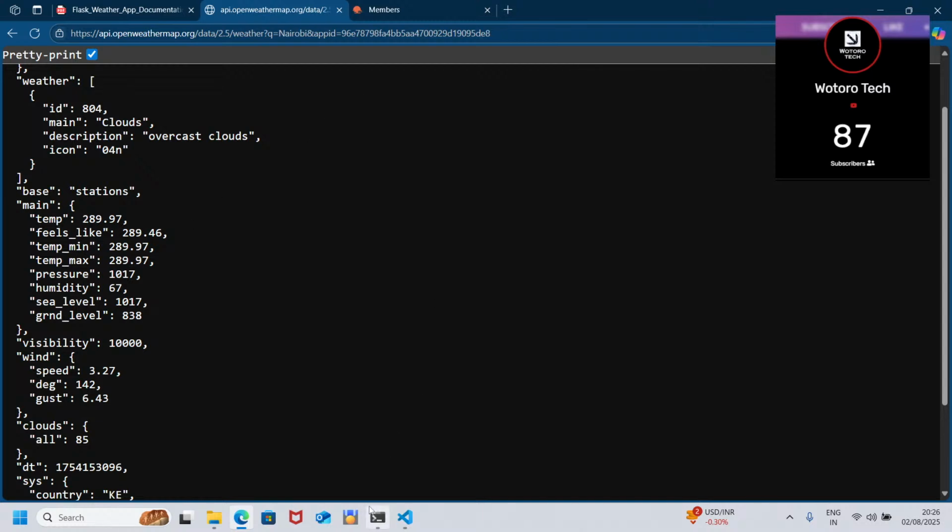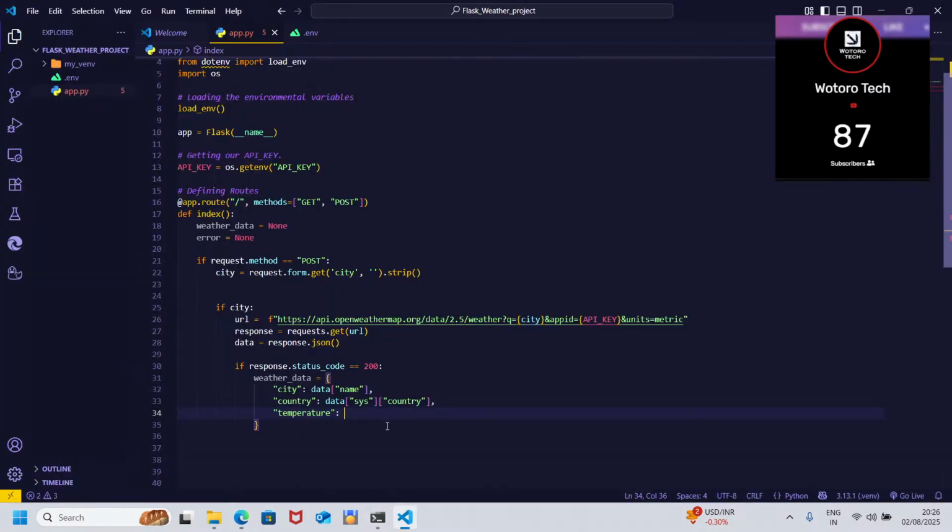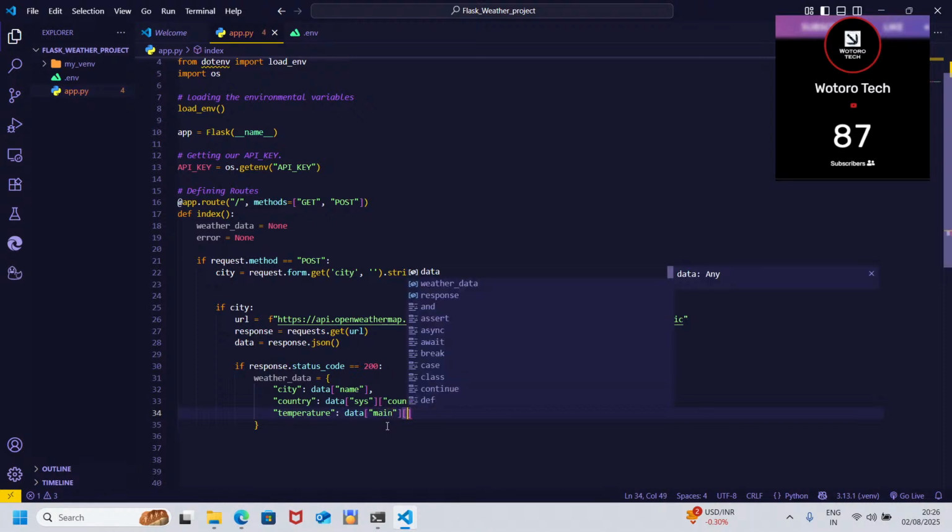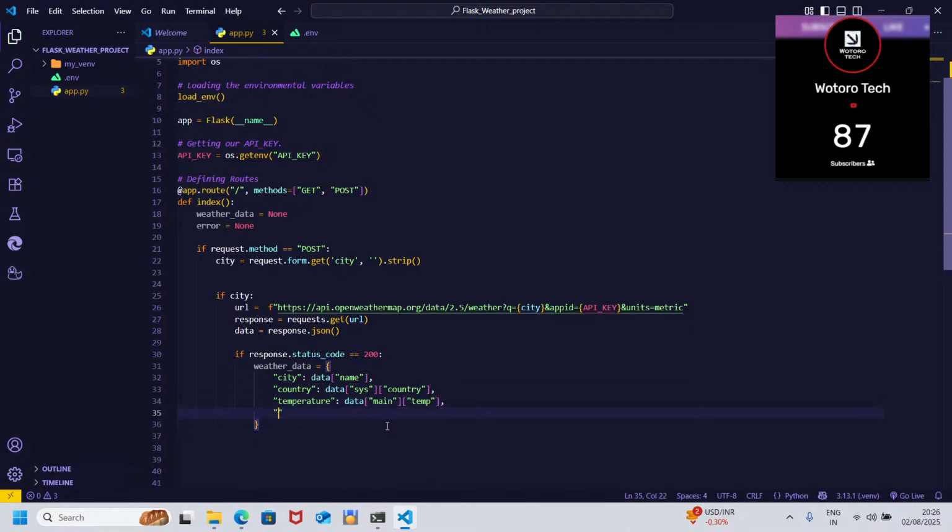Then humidity. Then we have humidity and data.